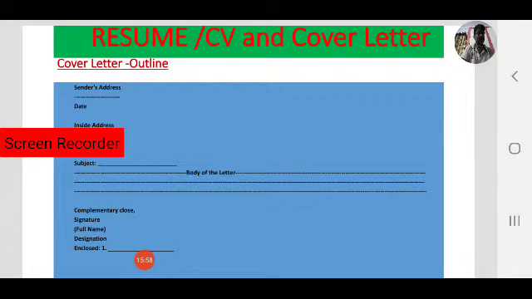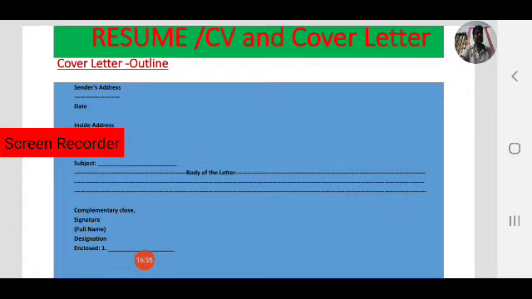Job application means you have to send your resume or CV, curriculum vitae, along with a cover letter. Cover letter is nothing but the introduction of your CV. So you need not mention all the details in the CV or resume. Always keep in mind, cover letter is only an introduction to the CV or resume.